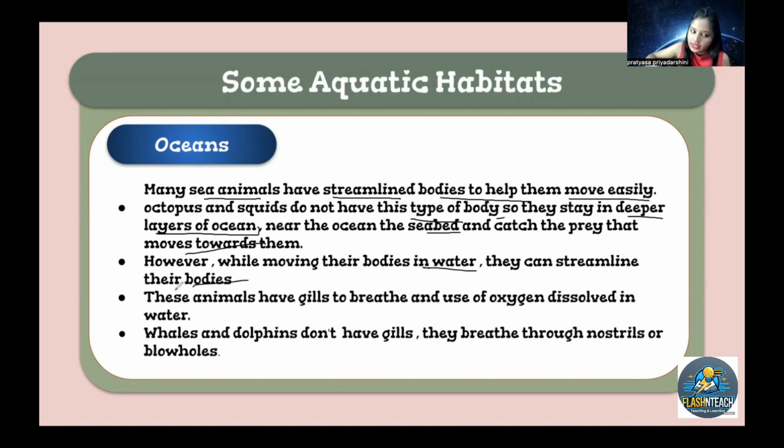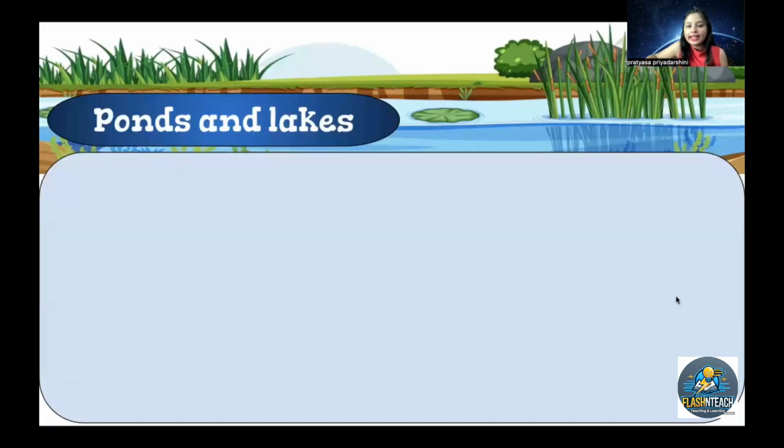Okay. Now see, let's revise again. These animals have gills to breathe and use oxygen in the dissolved water. And whales and dolphins do not have gills, so they breathe through nostrils. Okay. Now, let's see how this changes in ponds and lakes.